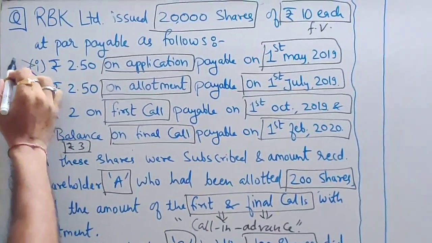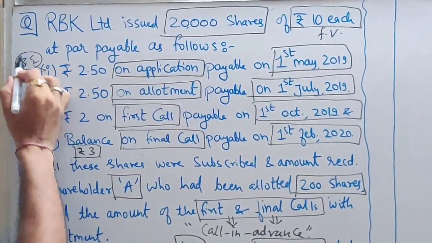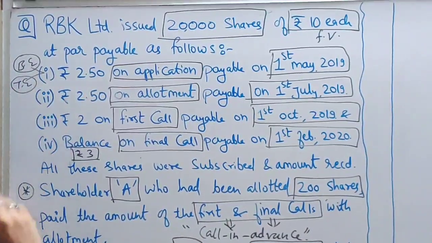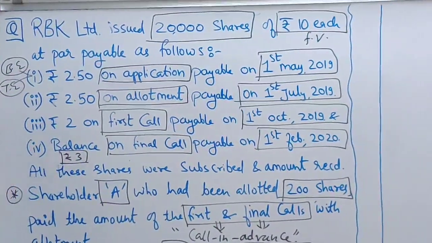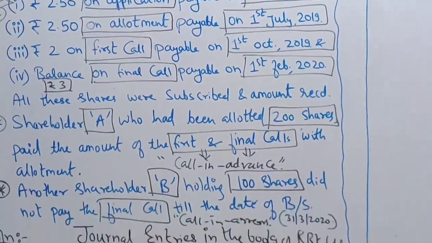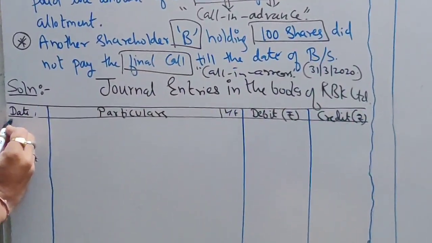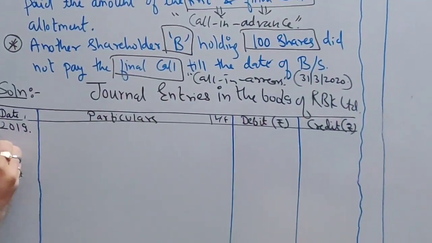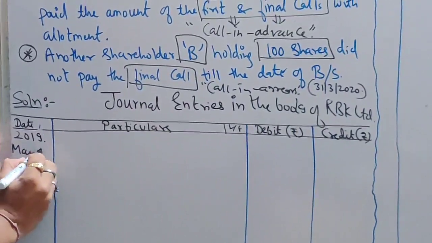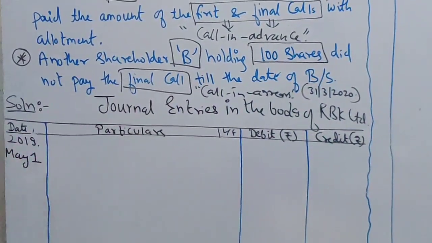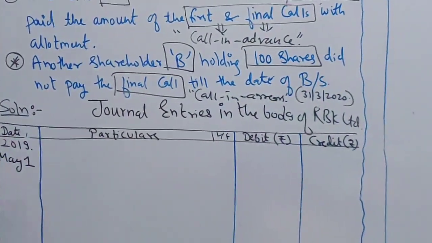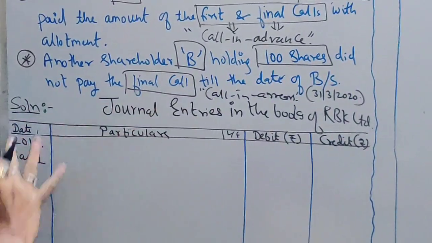For application, you will first pass the bank entry and then the transfer entry. So the bank entry, you know, it's very easy, students. What is your bank entry? The date is 1st May, right? 2019 May 1st. This is how you write the date. This is the date format. Always write the date this way in the journal entry.